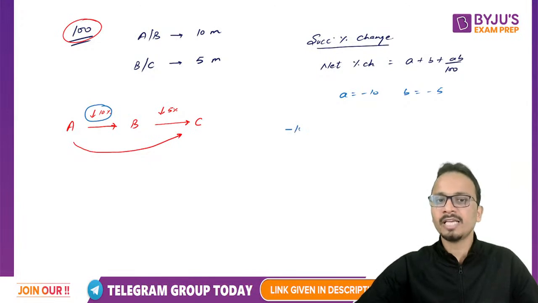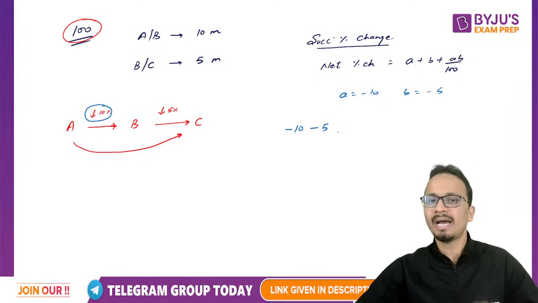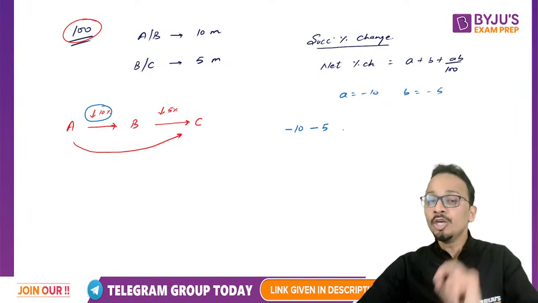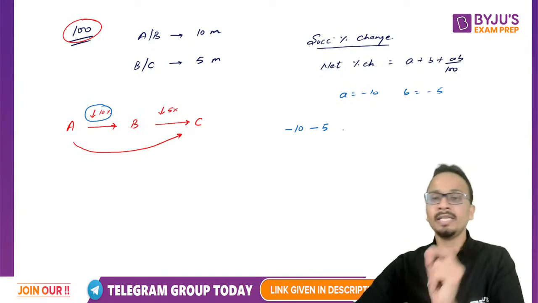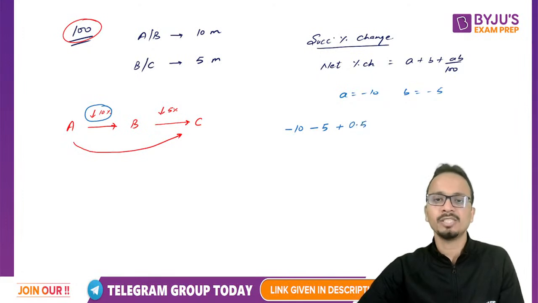So minus 10 minus 5. So A plus B plus AB upon 100: minus 10 minus 5, A into B, that is minus 10 into minus 5 is plus 50, plus 50 upon 100 is plus 0.5, and you will get the value as minus 14.5.